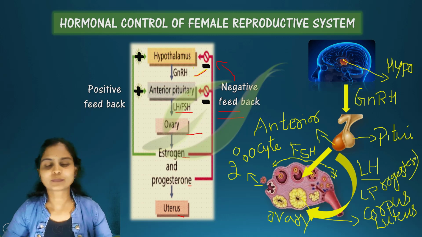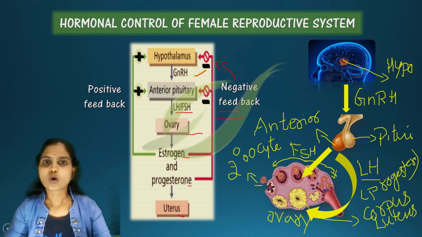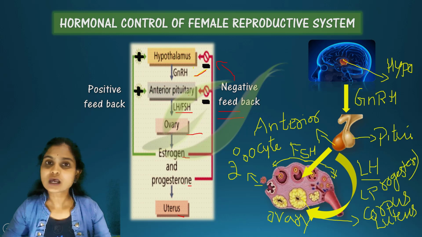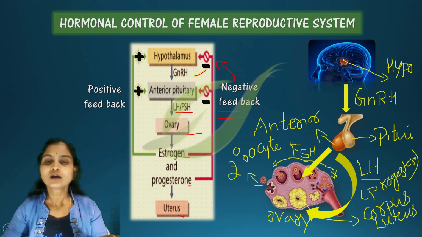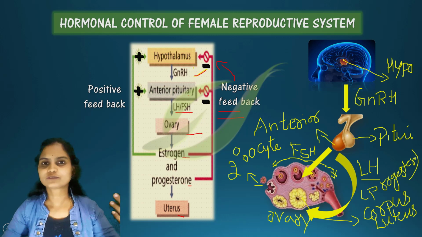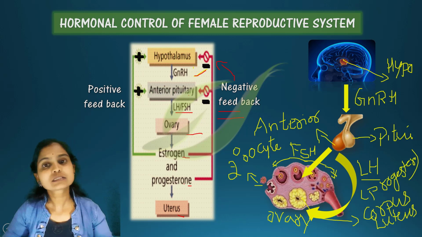So the ovum is not developed. This is how the hormones control the female reproductive system.